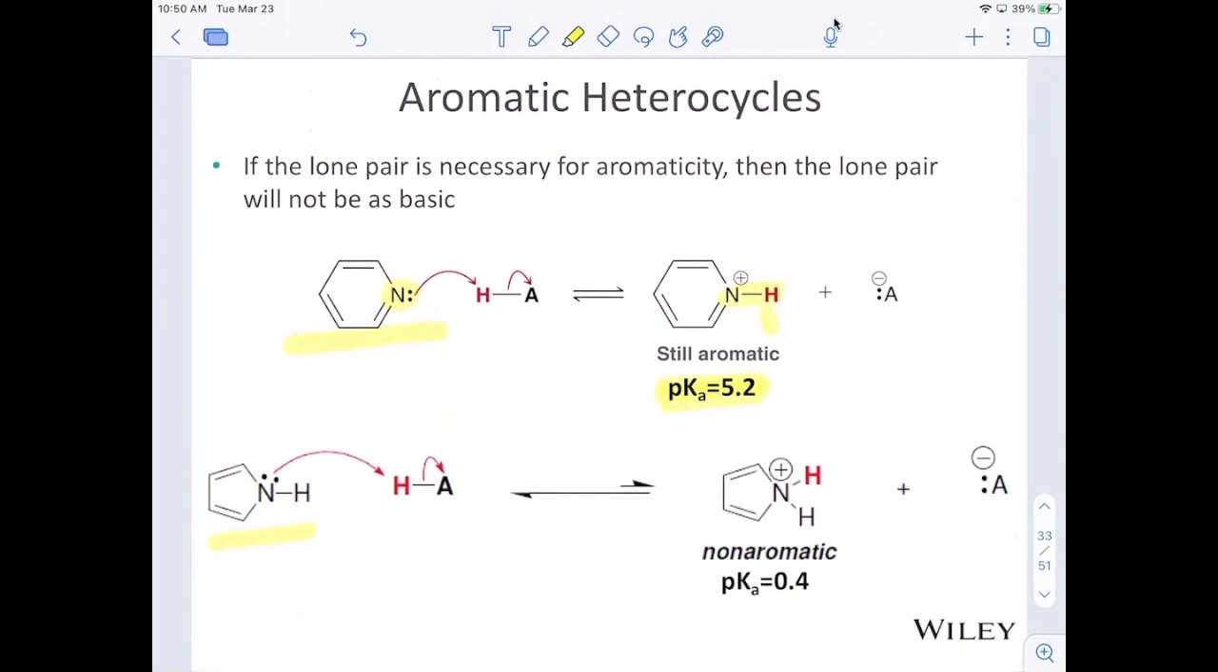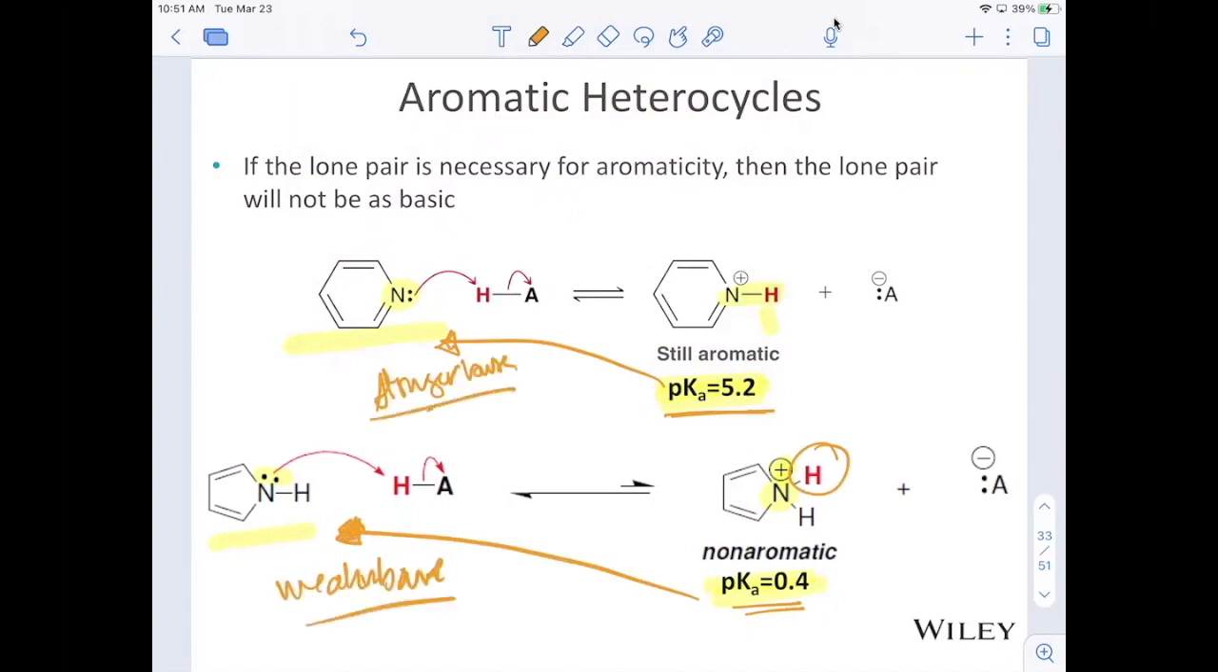However, in the bottom example with pyrrole, when that nitrogen gets protonated and becomes this positive charge here, that is no longer aromatic. And so that is going to be a very strong acid and a much more stable, weaker base. A pKa of 5.2 means that we have a weaker acid but a stronger base. Whereas in this situation down here, a pKa of 0.4 means that we have a very strong acid, meaning that it prefers to be in the base form, meaning that this is going to be a weak base. Stronger base up here and a weaker base down here.